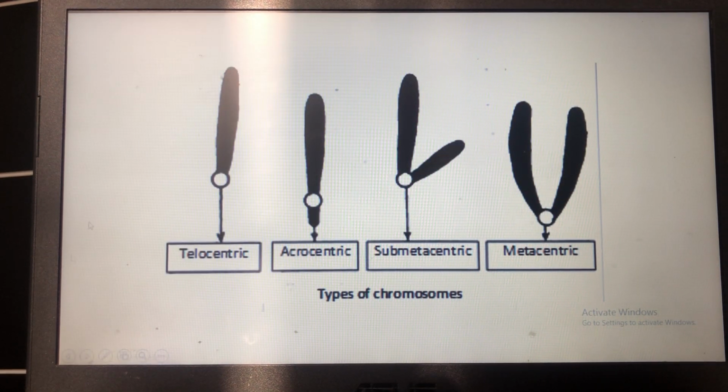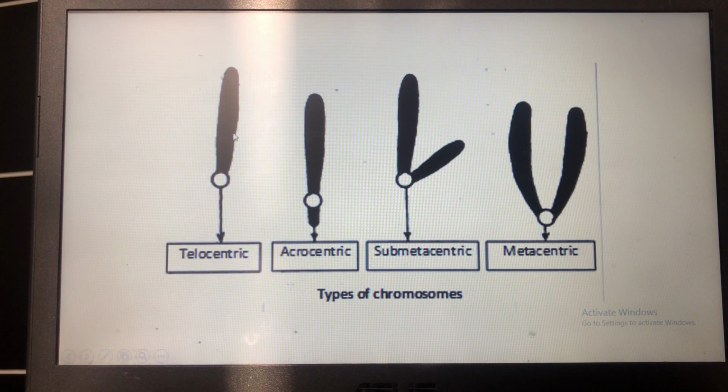Here you can see when the centromere is present in the middle and the two arms are almost similar in size, this takes the form of a V shape. Then it is known as metacentric. Then it looks like an L because of the position of the centromere towards one arm. This is known as submetacentric. Then this is the J-shaped chromosome, known as acrocentric. The last one, when the centromere is present nearly at the end of one arm, is known as telocentric.